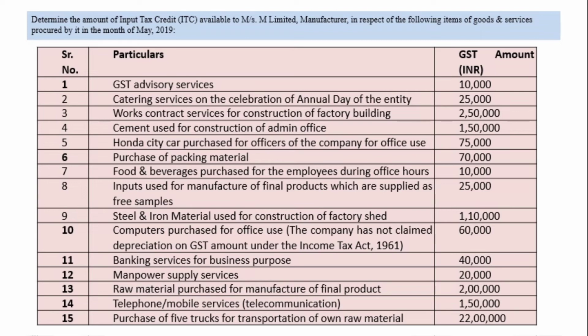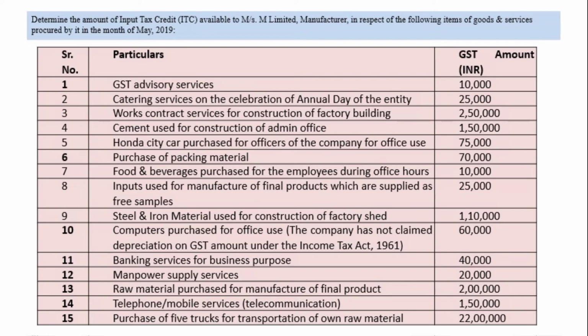So that is why you should be very clear. You have to read very carefully whether company has claimed the depreciation or whether company has not claimed the depreciation. If company has claimed the depreciation on tax amount, then GST is not allowed. Input tax credit on GST amount is not allowed.